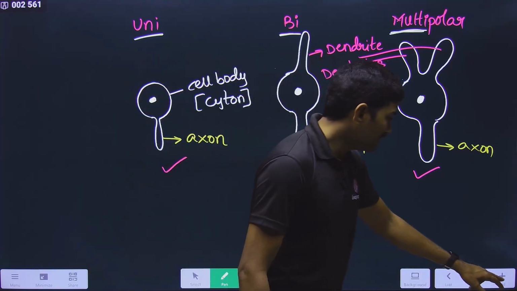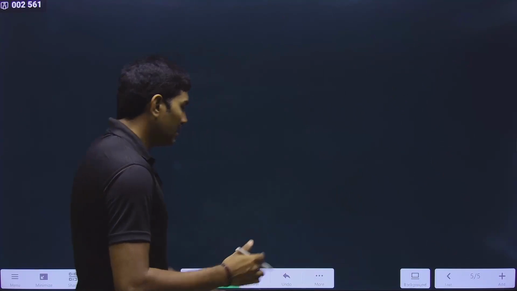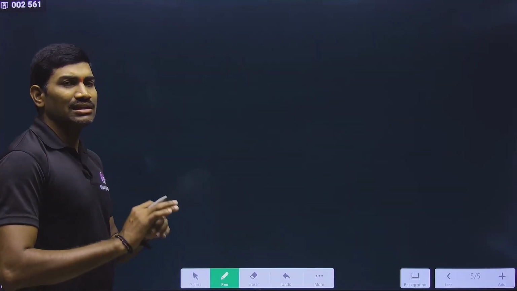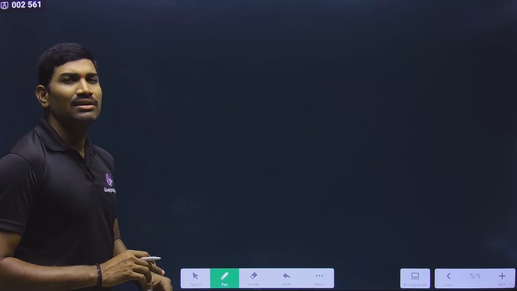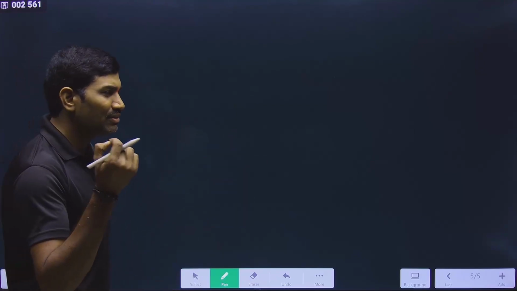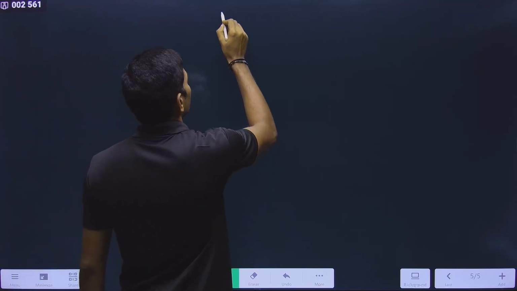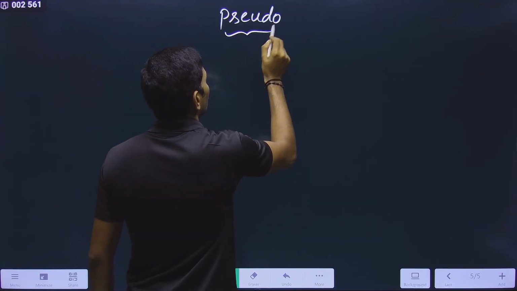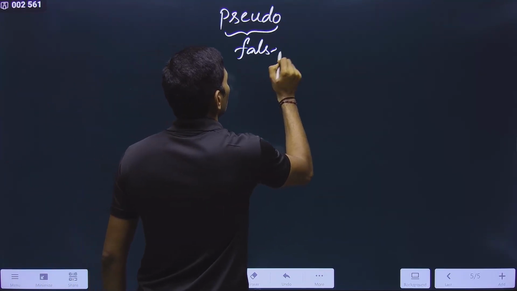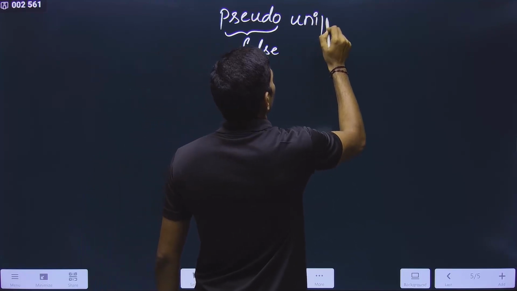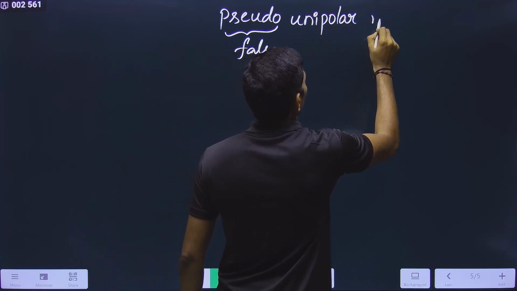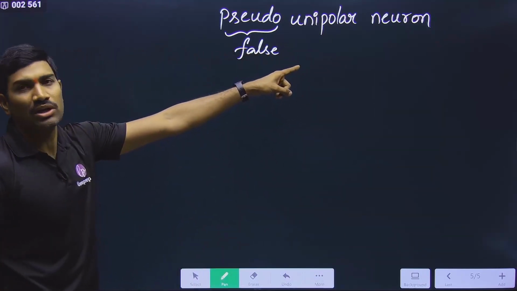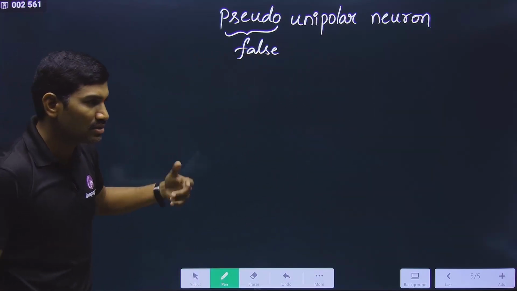Along with these three things of NCERT, I am adding one more thing. This is also a little bit important, because even though the syllabus is reduced and it is not there now, if in the previous one they have given a diagram, it is simply a diagram. So please understand. Now we are talking about another name, called pseudo. Pseudo means false. It is the pseudo-unipolar neuron. It is like unipolar only, but it is false. Why is it false? Now we will see.